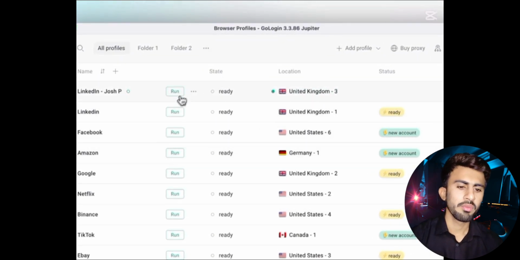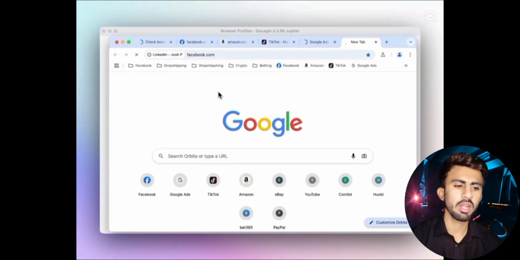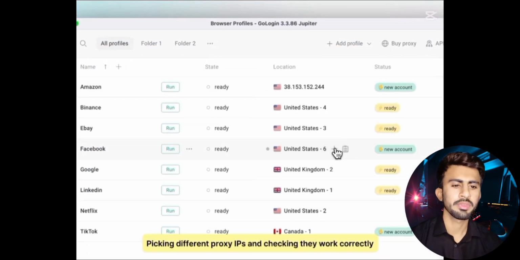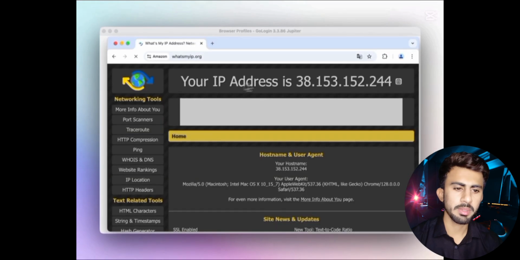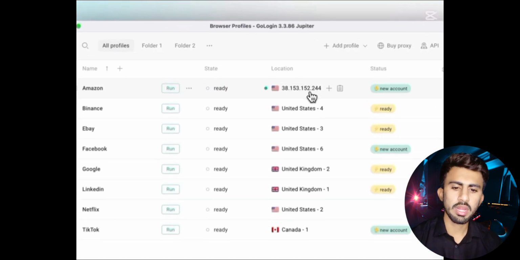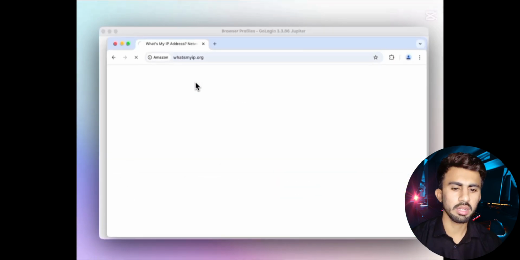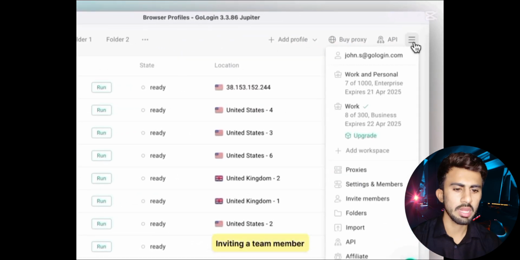Here are other details, and we can manage all our social media platforms through this anti-detect browser.